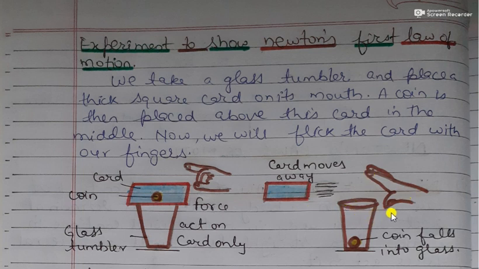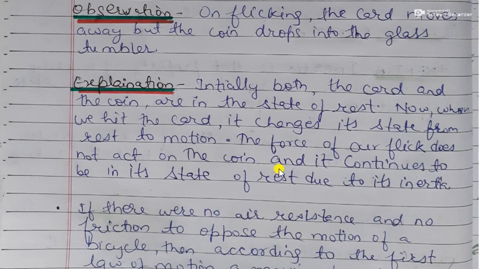Here you can see the card moves away and the coin falls into the glass tumbler. Now why does it happen like this? Students, initially both the card and the coin were in the state of rest. Now when we hit it, the card changes its state from rest to motion.